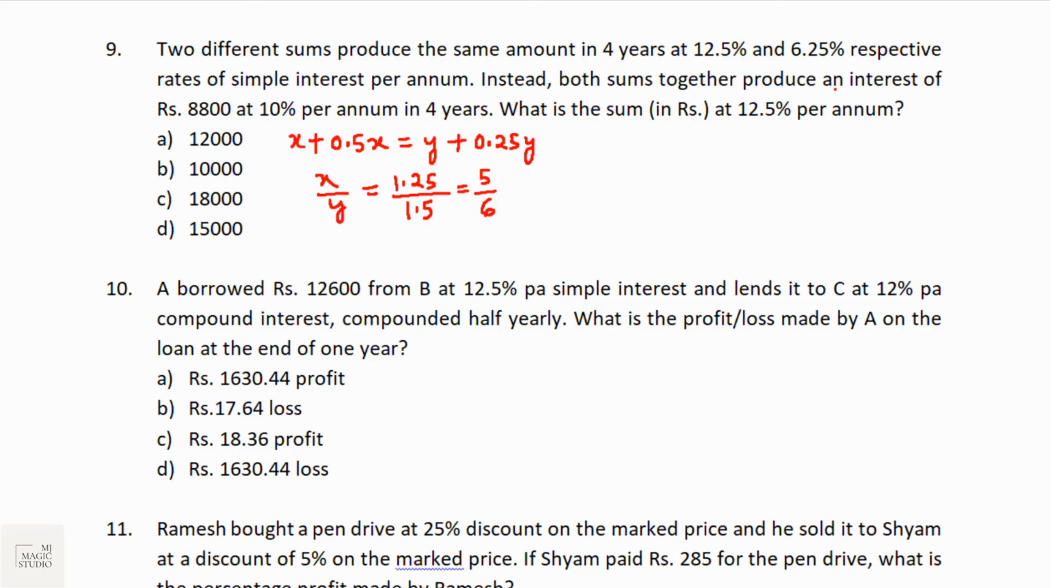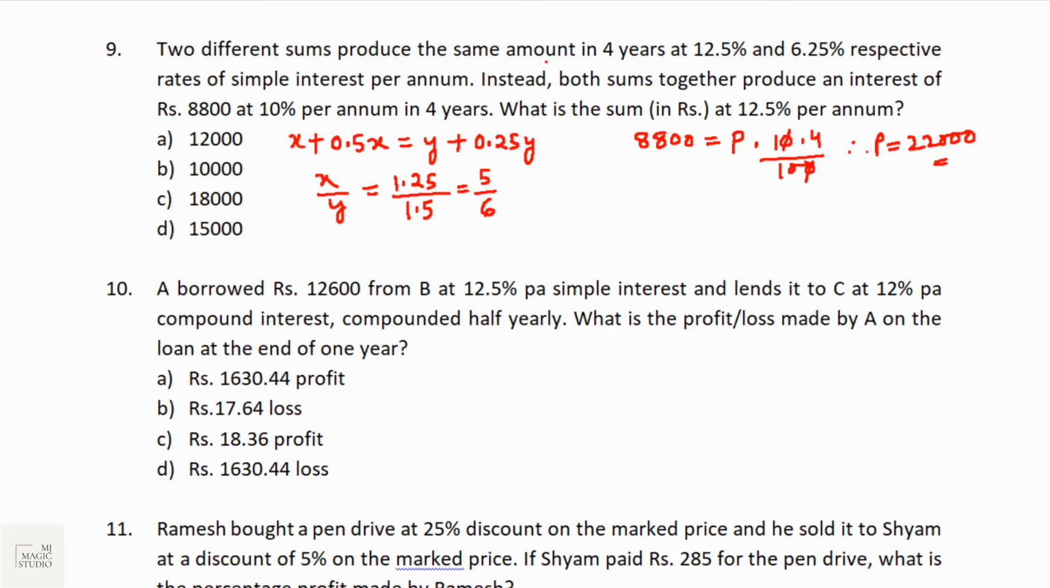Now, both summed together produced an interest of 8800. This is interest at 10% per annum in 4 years. Since nothing is mentioned, I am assuming it to be simple interest again. So 8800 equals P into 10% into 4 by 100, and if we solve this, that means both the sums combined equal 22,000. This x plus y is equal to 22,000.